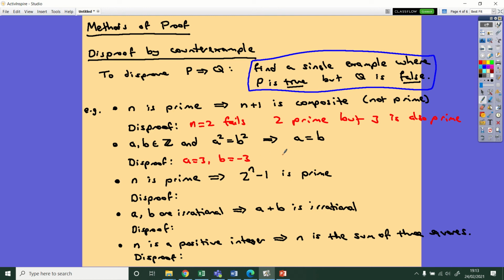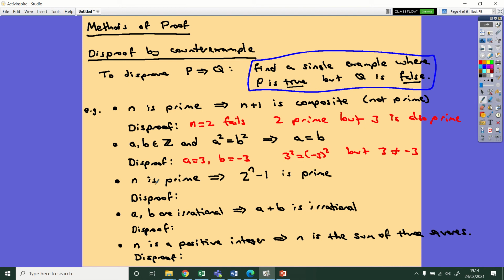So then 3 squared equals minus 3 squared. They're both integers as well. Make sure we're checking all of the conditions we've got. So these are both 9, but 3 is not the same as minus 3.